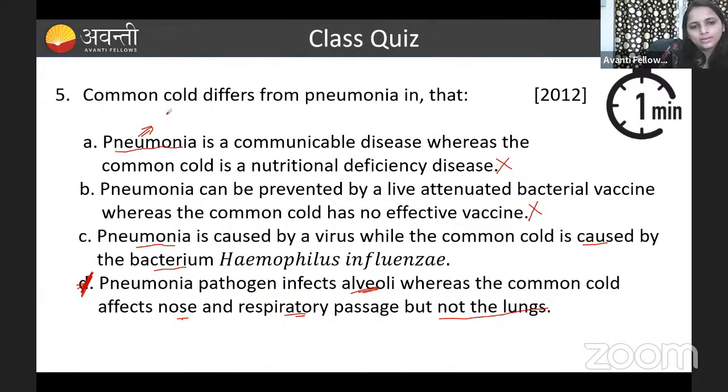Yeah, pneumonia is caused by Streptococcus pneumoniae, right? This pen is not working. Fine. Streptococcus pneumoniae. Okay.